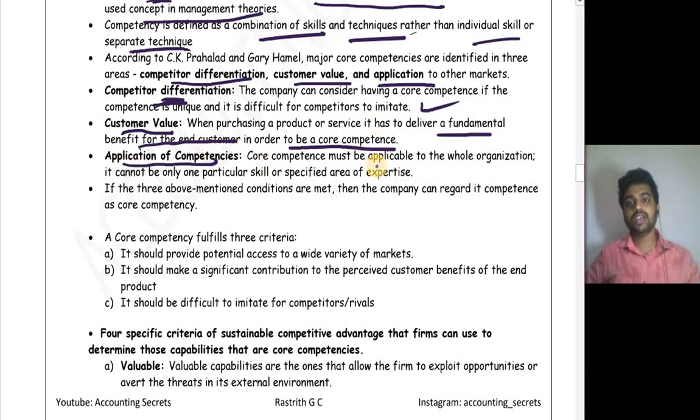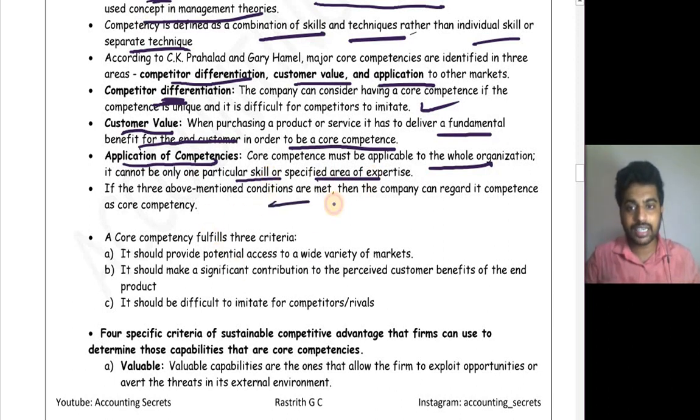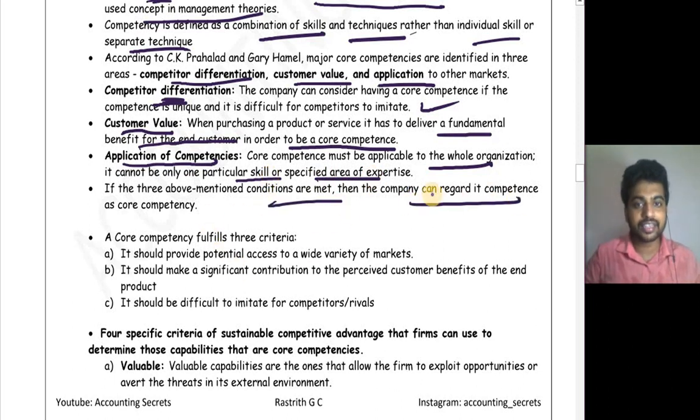Application of competencies. Core competencies must be applicable to the whole organization. See, it should be applicable to the whole organization, not only to a single function or single business. It cannot be only one particular skill or specified area of expertise. If the 3 above mentioned conditions are met, then the company can regard its competencies as core competencies.